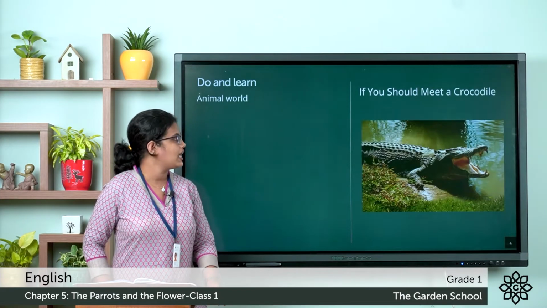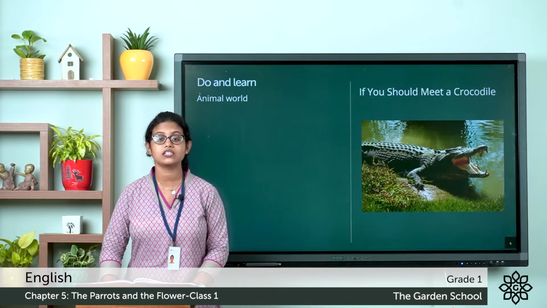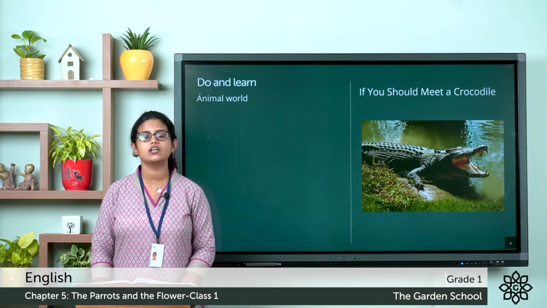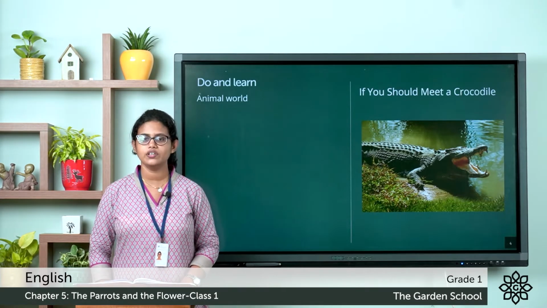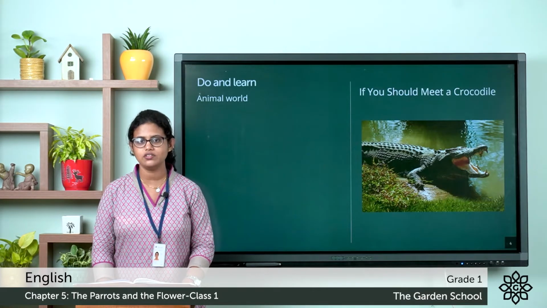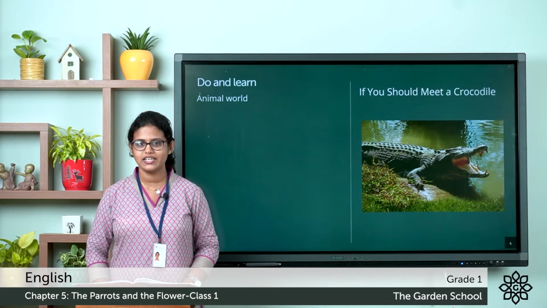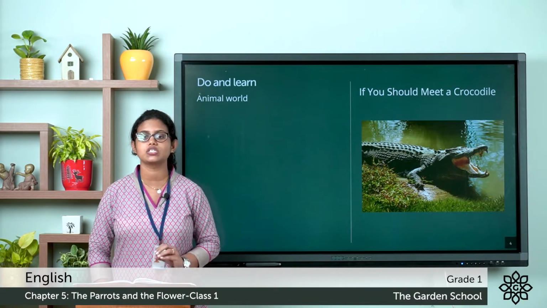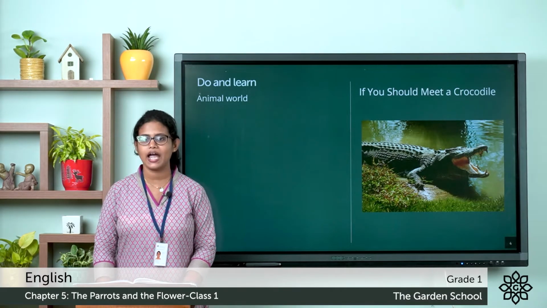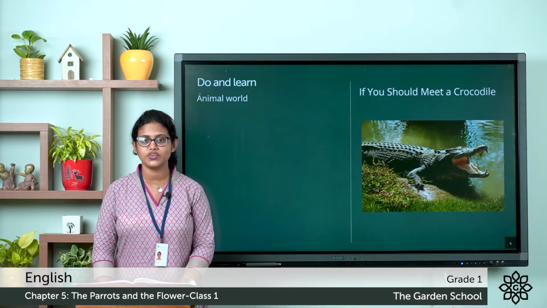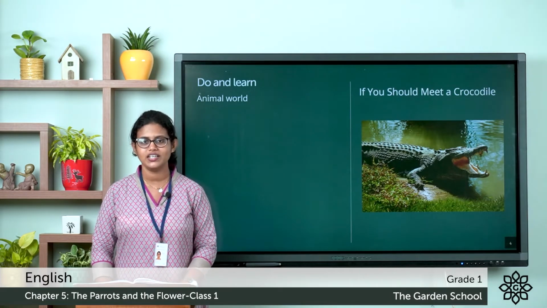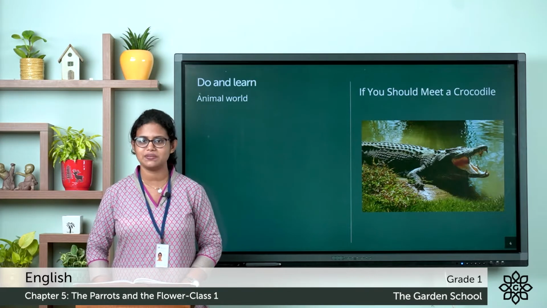Moving on to the next one, that is, If You Should Meet a Crocodile. Here, on page number 57, you can see a poem teasing Mr. Crocodile. What you have to do is, you have to recite this poem with action. It is an activity for you. Once you are done, you can submit it in Microsoft Teams.